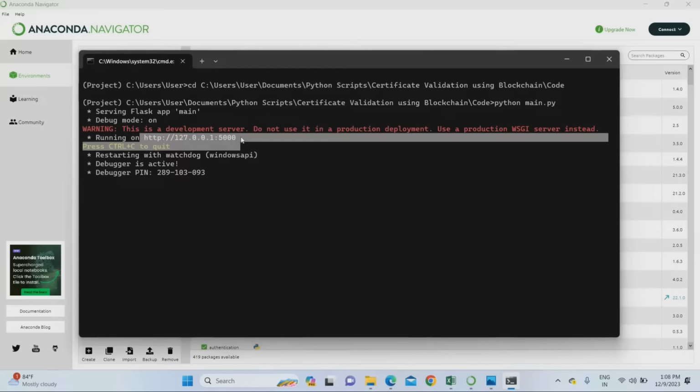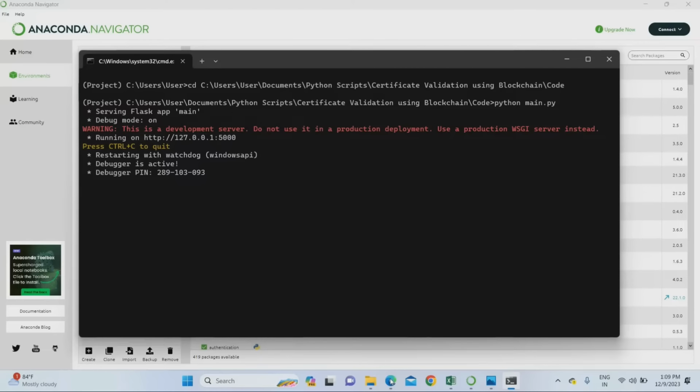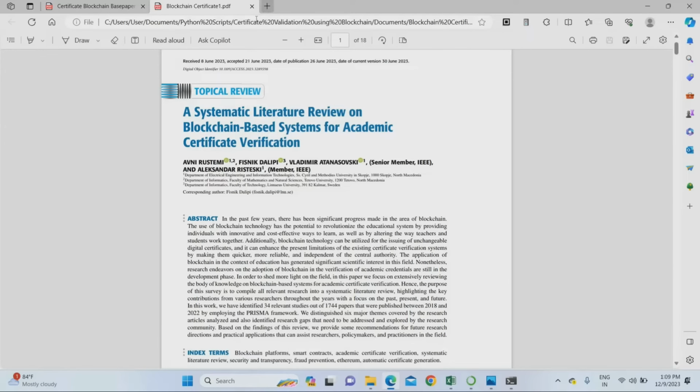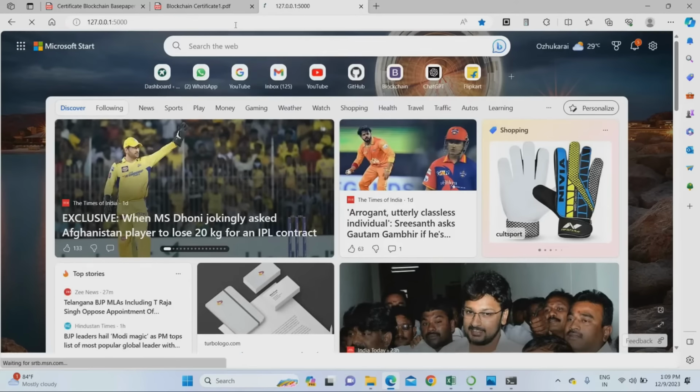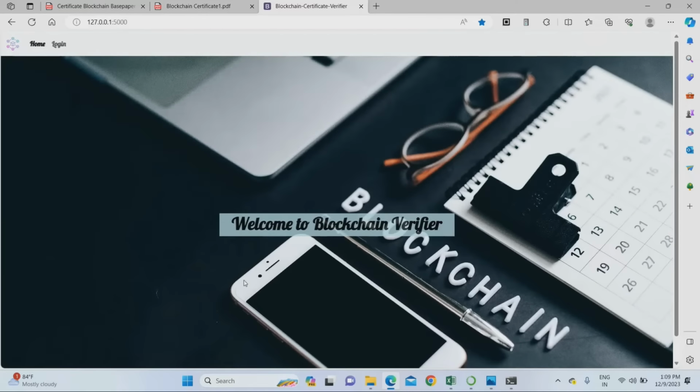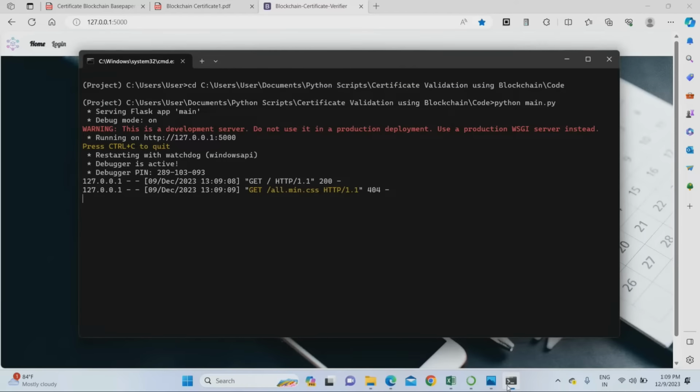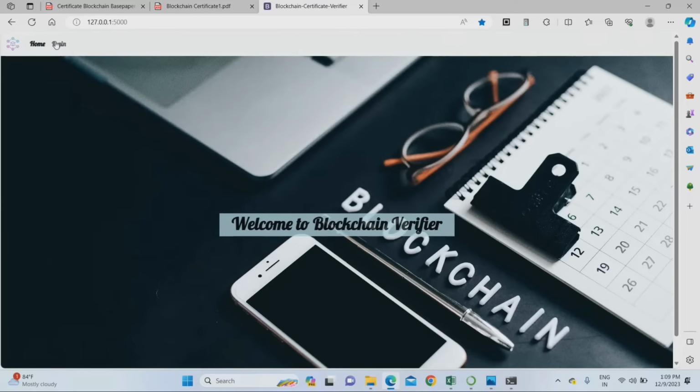Once you run the main code, it will generate the website address. This is the URL. Copy the URL and paste it in any browser. I'm pasting it in my Edge browser. Once you paste it, it will go to the home page. This is the project home page, so you can see the home page already loaded.